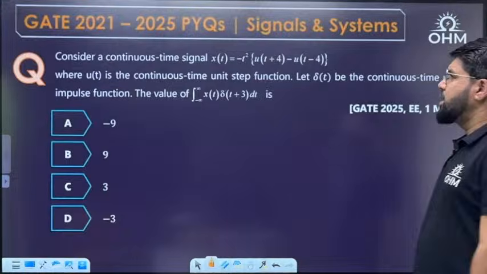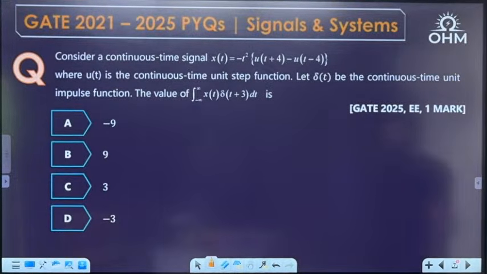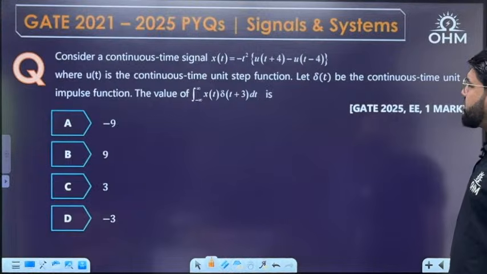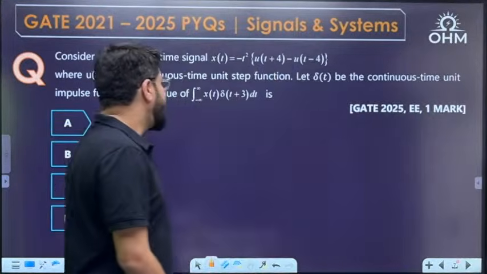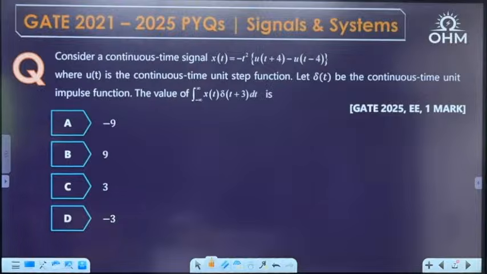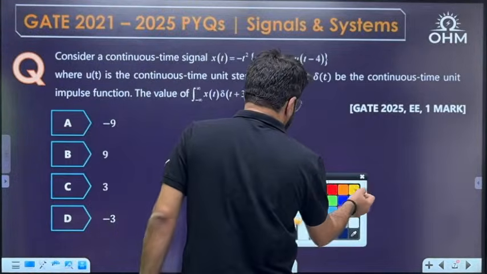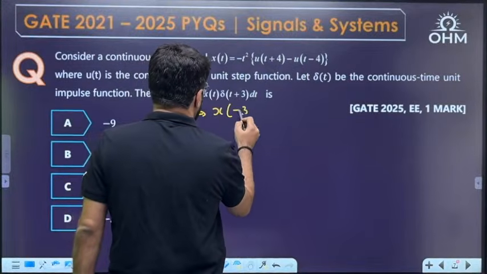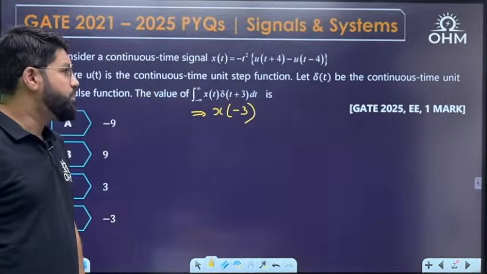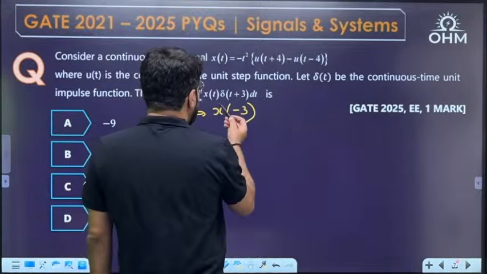Consider a continuous time signal x(t) equal to minus t square [u(t plus 4) minus u(t minus 4)], where u(t) is the continuous time unit step function. Let delta(t) be the continuous time unit impulse function. What is the value of the integral from minus infinity to infinity of x(t) delta(t plus 3) dt? Simple question. The integral of x(t) delta(t plus 3) is nothing but x(minus 3), as per the integration property of impulse: the integral of x(t) delta(t minus t0) is x(t0). So this has to be x(minus 3).